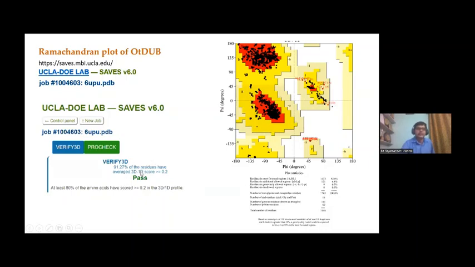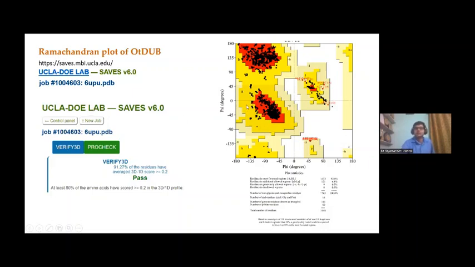And here we are seeing that 91.27% of the amino acid residues of the protein OTDUB have a 3D-1D score greater than or equal to 0.2, and it passes when at least 80% of the amino acid residues score such values, that means greater than or equal to 0.2. So this is a very good protein structure in 3D-1D verification. It can also be done in PROCHECK.